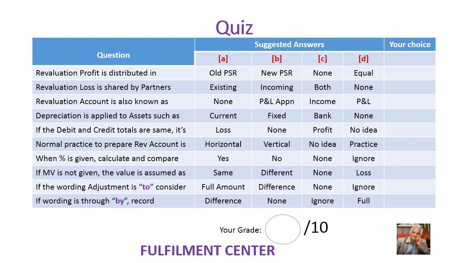When percentage is given, calculate and compare, your choice. If market value is not given, the value is assumed as, your choice. If the wording is adjustment to, consider, your choice. If the wording is through, by, record, your choice. Again, evaluate yourself out of 10. Insert your marks. Thank you.